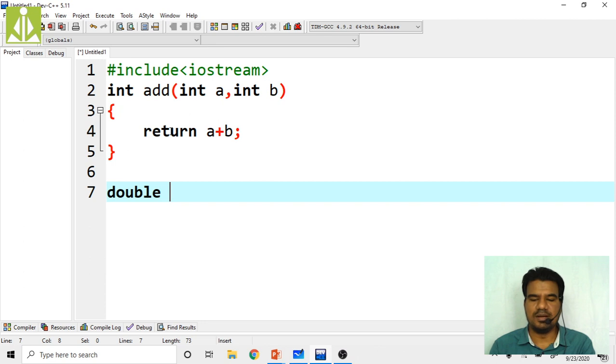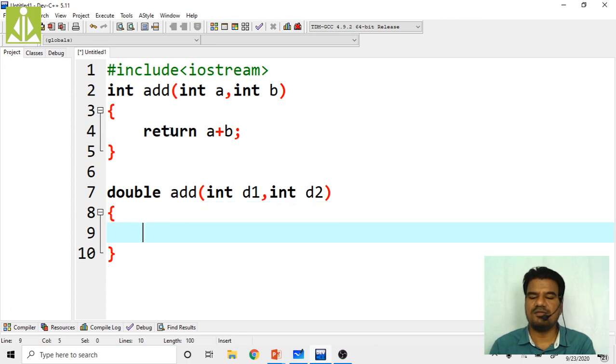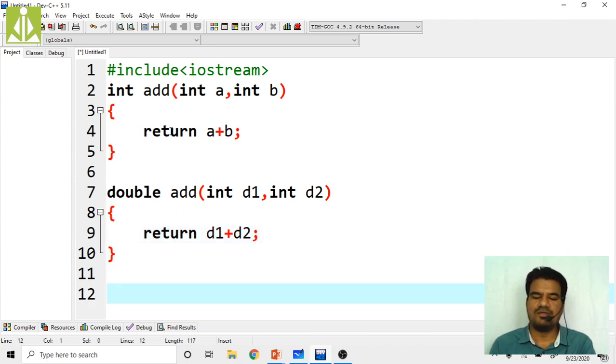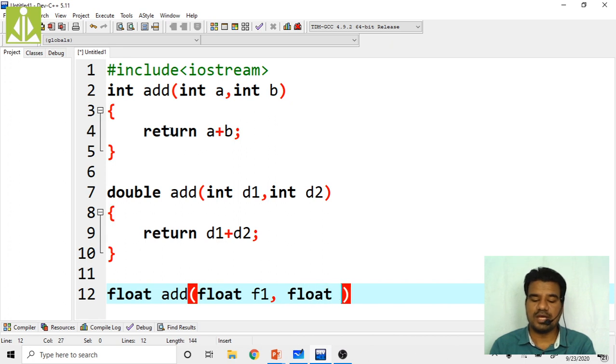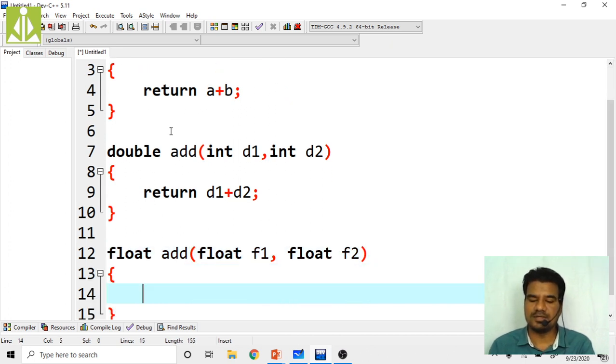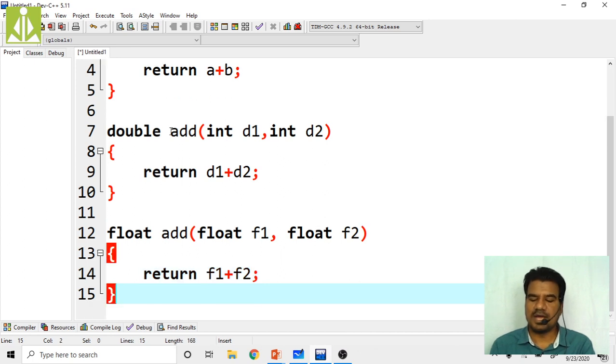Now I want to add doubles: add(double d1, double d2). Next, again the same thing, return d1 + d2 like this. I'm writing another one for float: add(float f1, float f2), two temporary parameters I'm receiving. Now return f1 + f2. Clear? Like this I am writing multiple functions.